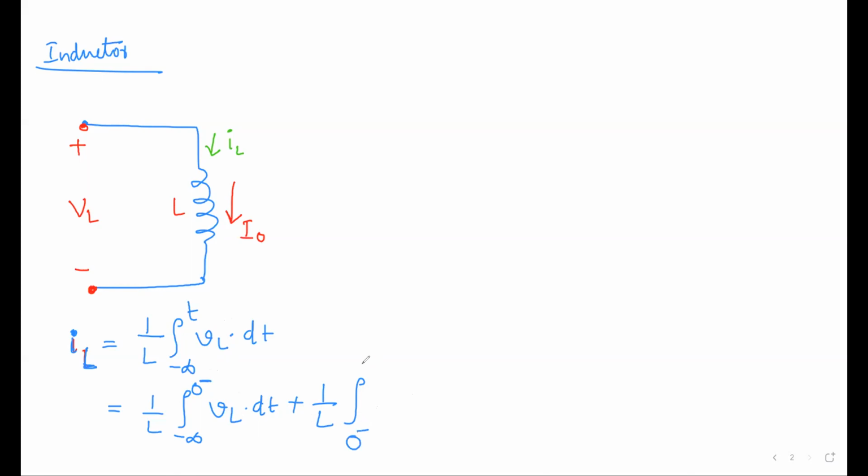If you even take 0 minus to 0 plus VL dt plus 1 by L integral 0 plus to t VL dt, nothing happens, because this value becomes 0. We know that within no time there won't be any change in current. So this will be 0, unless VL is an impulse excitation, you won't get a finite value. That is clear, right? Now you got IL.